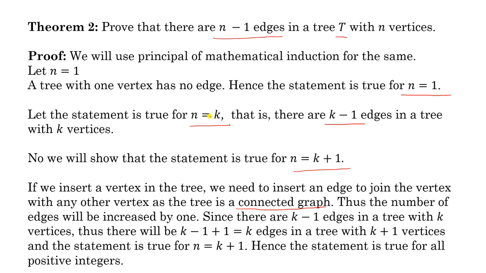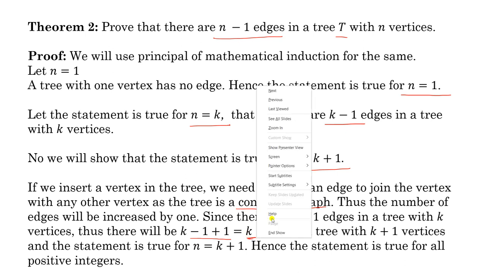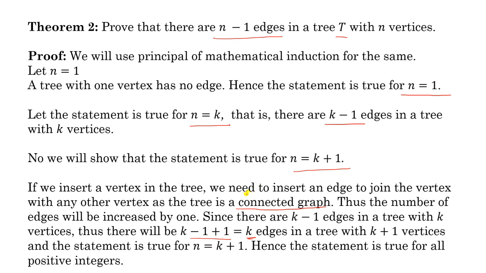Whenever you insert one vertex, you need to insert an edge also. So previously, if there were k vertices and k minus 1 edges, and you insert a vertex, then the number of vertices will be k plus 1, and the number of edges will be k minus 1 plus 1, which means k edges. So for n equal to k plus 1, k edges will be there. It means this statement is true for n equal to k plus 1 also. So in this way you can say the statement is true for all positive integers.